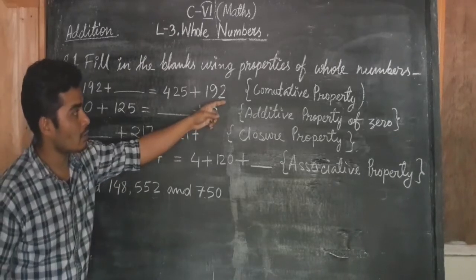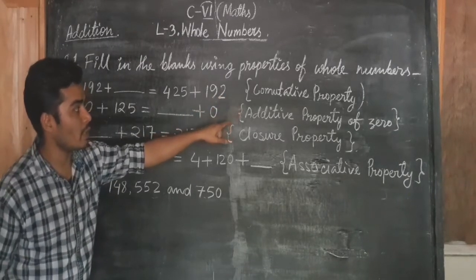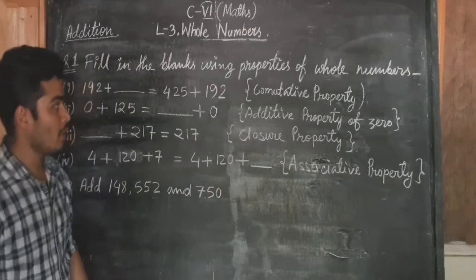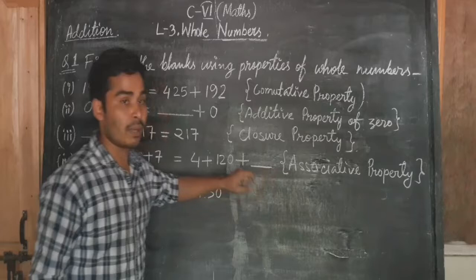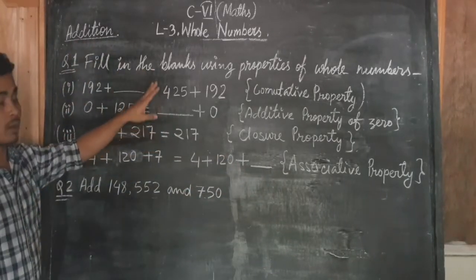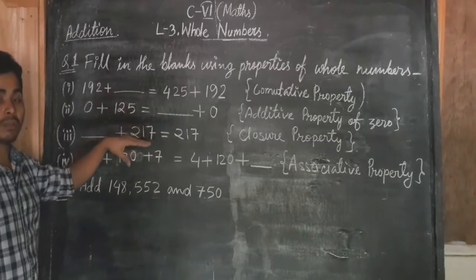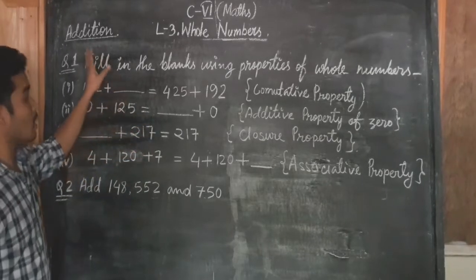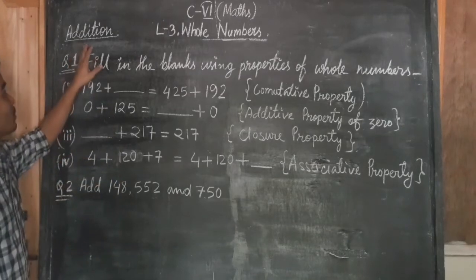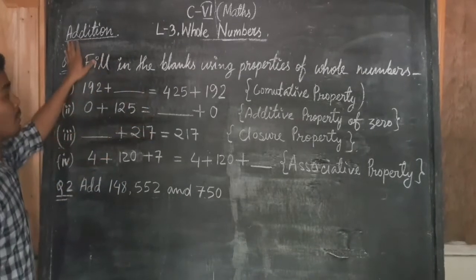You can see commutative property, additive property of 0, closure property, and associative property. Mainly these 4 properties are applicable to addition, multiplication, subtraction and division of whole numbers also. First of all, I am going to show you these properties over addition.